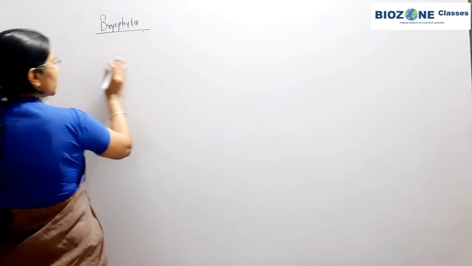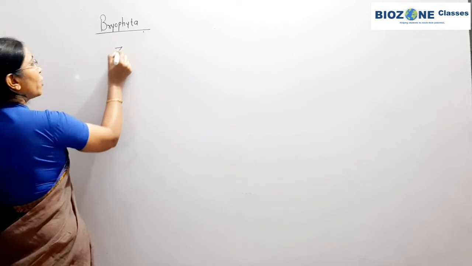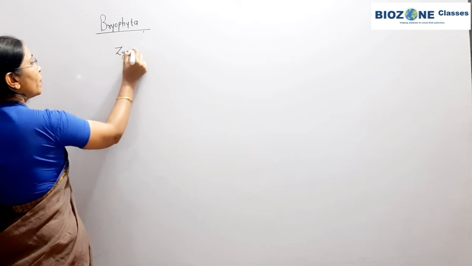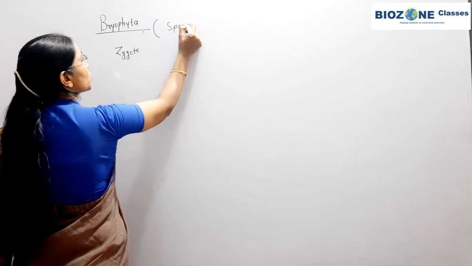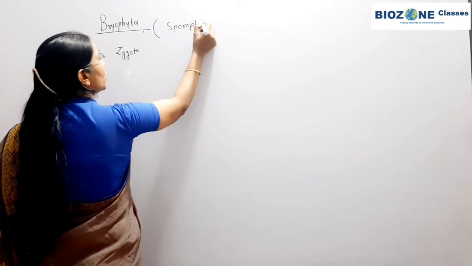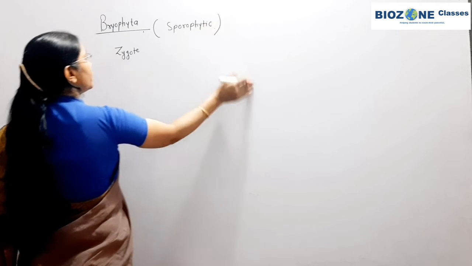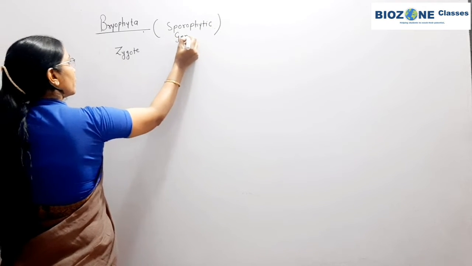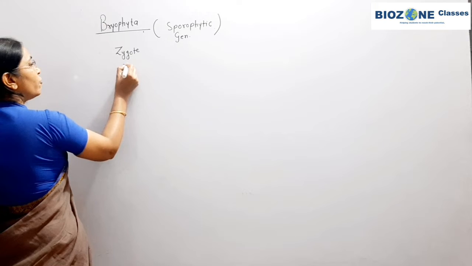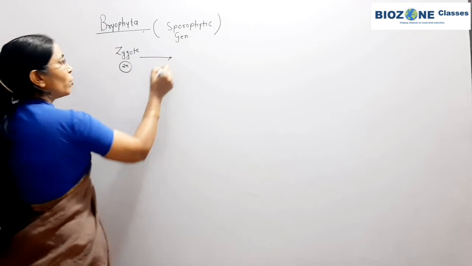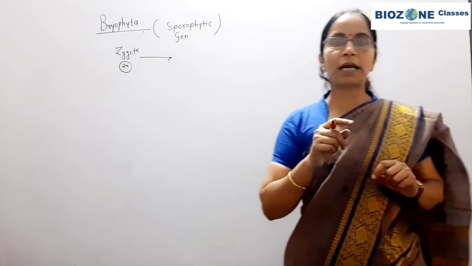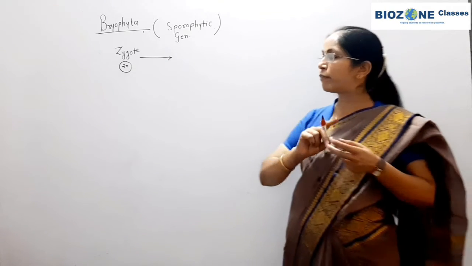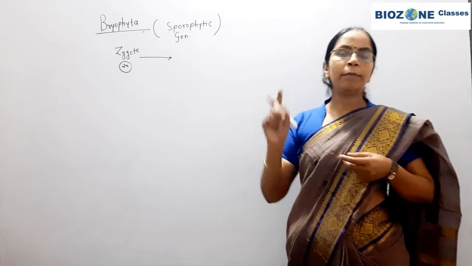Now देखिए, processes after formation of zygote. The zygote is formed. That means in bryophyta now we study the sporophytic generation. In the sporophytic generation, zygote represents the first stage. देखिए, last session in the algae class I told you that in algae the zygote never undergoes a resting period.